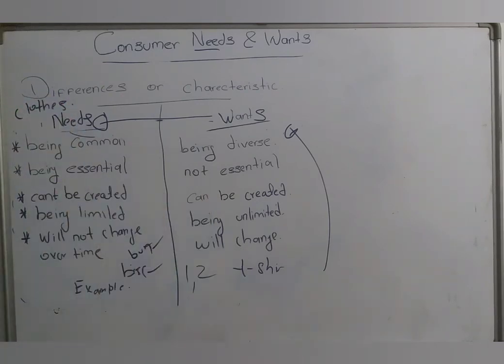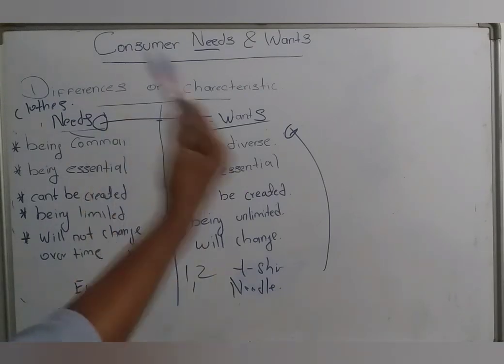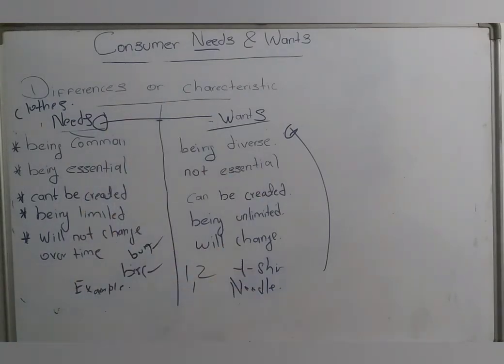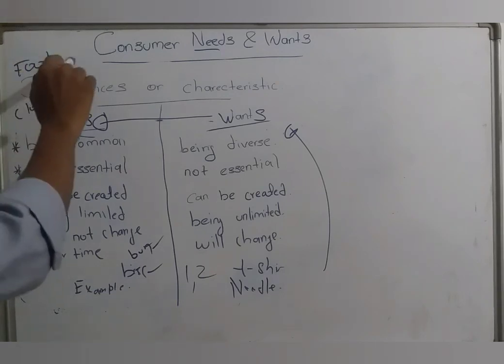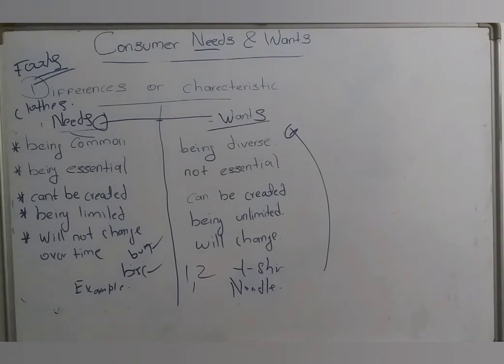If you are having noodles, that is your want, right? You may go for rice, but you had noodles, you are having noodles, that is your want. According to your wish, you are having noodles. When you have noodles, your need for food will be fulfilled. Whenever you fulfill your wants, automatically your needs will be fulfilled. That is the difference between needs and wants.